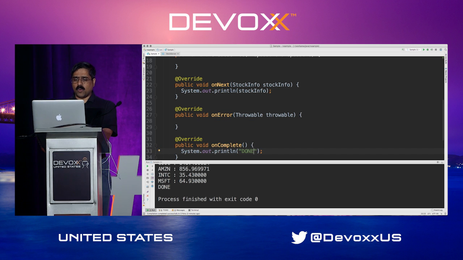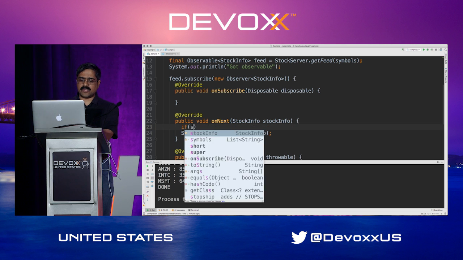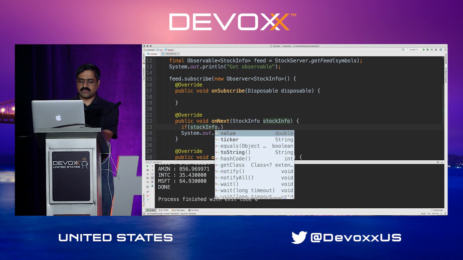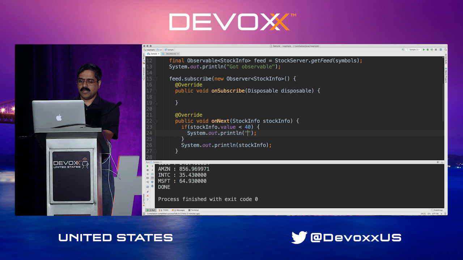But I can also do one more thing. For example, let's say on the next, I could say if the stock info dot value is, let's say, less than about $40, we could immediately say output unsubscribing, and we could then send a request to unsubscribe.